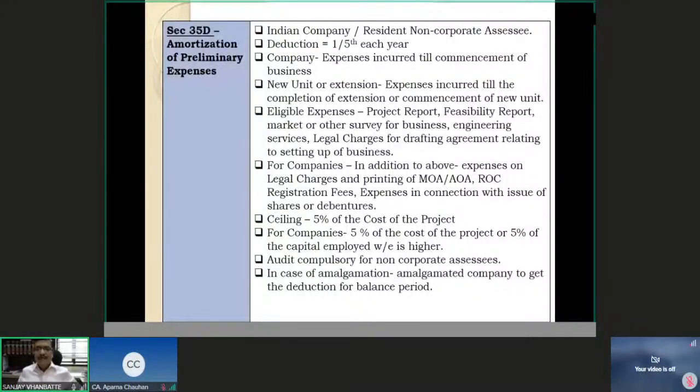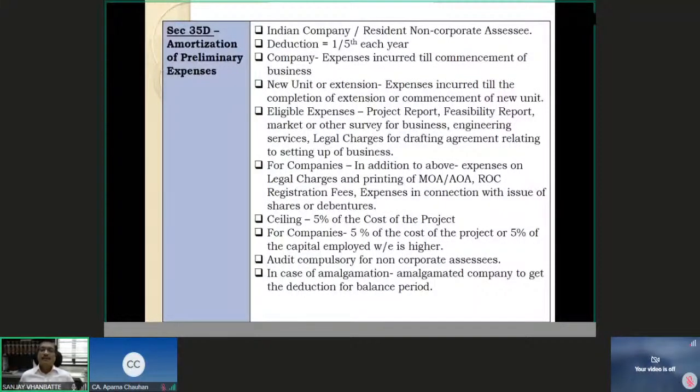Now, can this be any amount of which 1/5 I claim every year? The answer is no. The ceiling is 5% of the cost of the project. You have a project report prepared, so what is the cost of the project? Of that, 5% can be your overall entitlement of expenses as preliminary expenses allowable under section 35D, and this 5% is to be amortized over a period of 5 years, 1/5 each year.